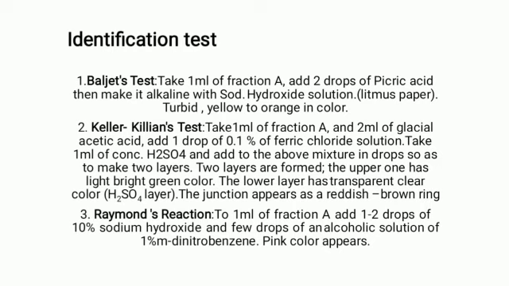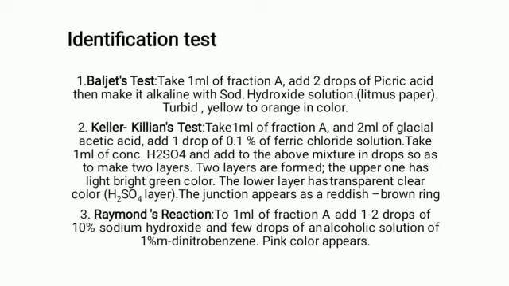Two layers are formed. The upper one has a light bright green color. The lower layer is transparent and clear. The junction appears as a reddish-brown ring. So this shows the presence of glycosides in that extract.